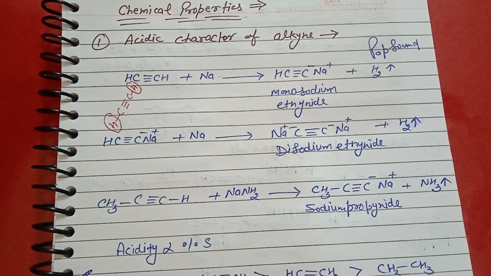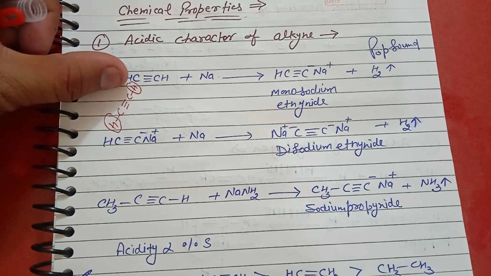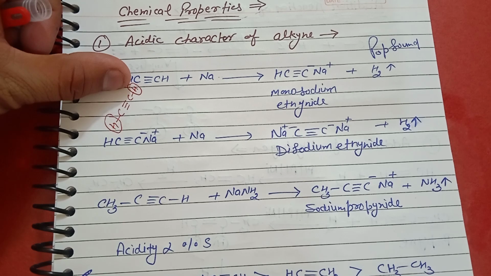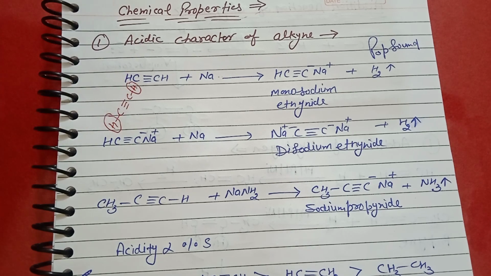containing alkyne react with the sodium metal, so due to this terminal hydrogen are acidic nature, it react with alkyne to form monosodium ethanide plus hydrogen gas.